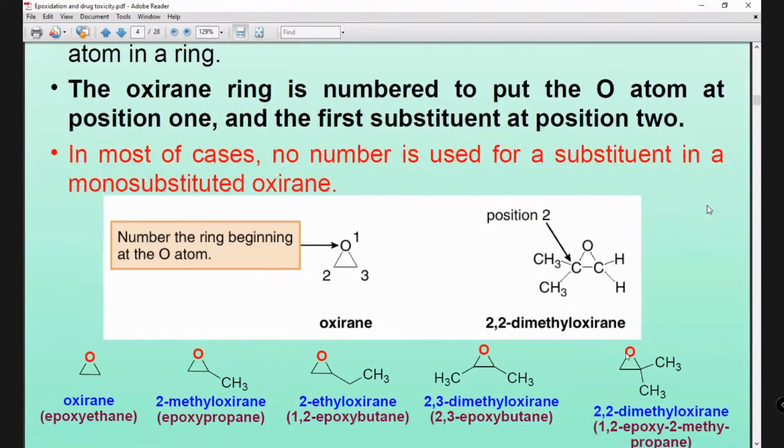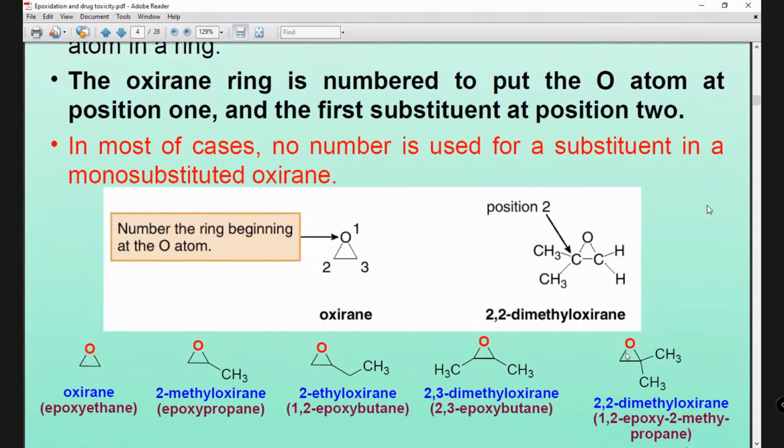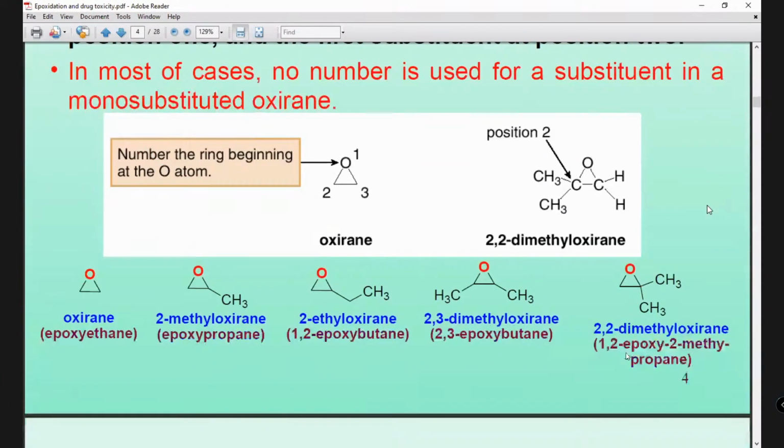Numbering: put the oxygen atom in position 1. The number of the ring begins at the oxygen atom, so the others are 2 and 3. These are carbons. If there are only 2 and 3 carbons, there is no steric effect. Here at position 2 you can see a methyl group, but the plain oxirane will be more reactive than 2,2-dimethyl oxirane. This one will be less reactive.